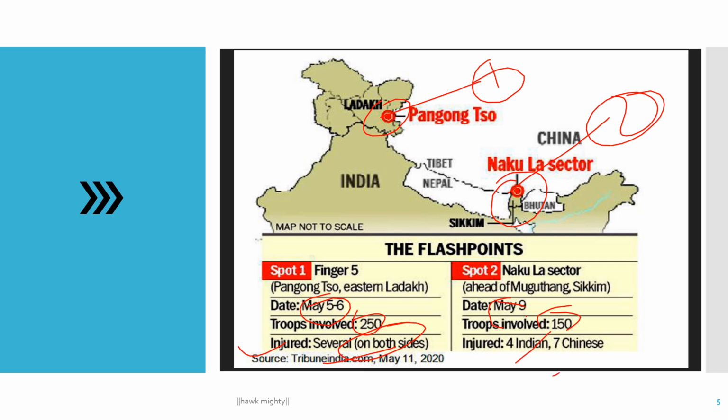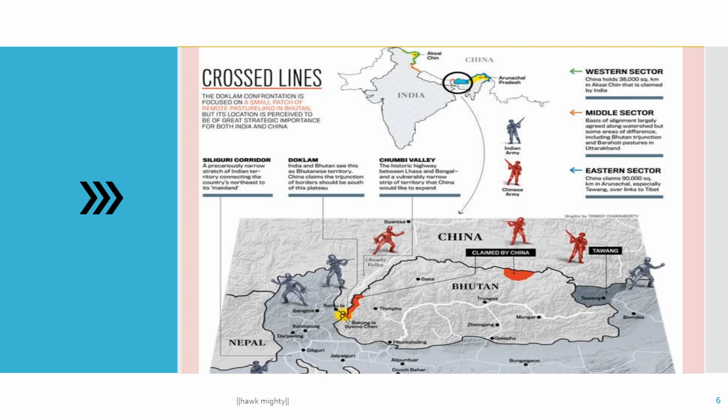And in spot 1, Pangong Tso, Eastern Ladakh. This is the point, Ladakh. So in the news coming from Ladakh, the tension is increasing day by day between India and China. This type of news is coming through the media channels. So I think these are the problems which were generated, as we discussed in the previous slides. Let's move on. Okay guys, in this slide we can see the Doklam issue.